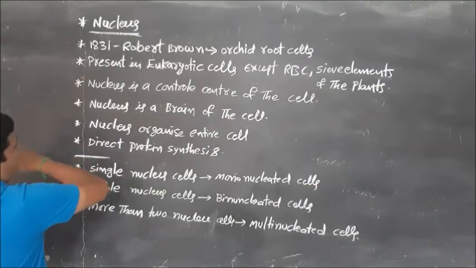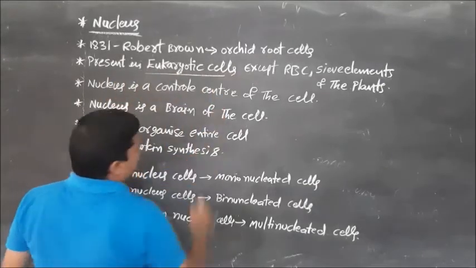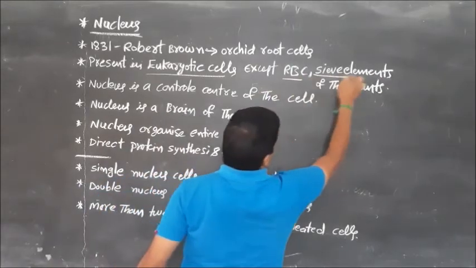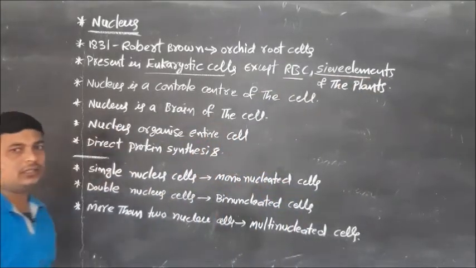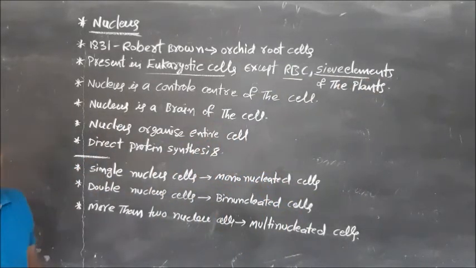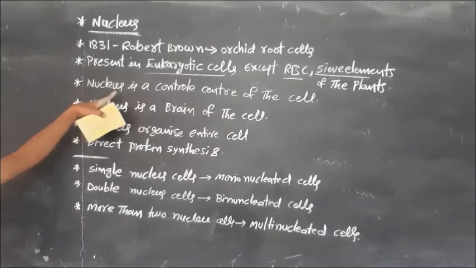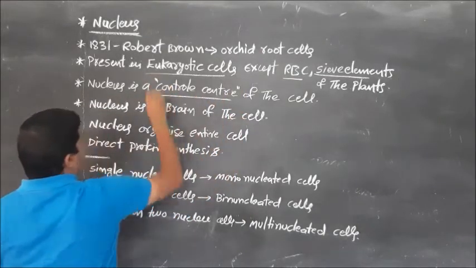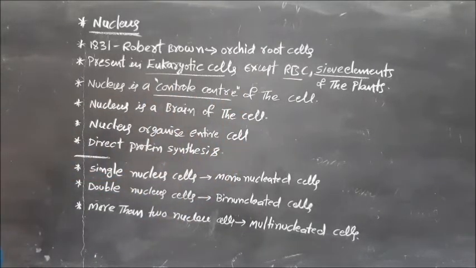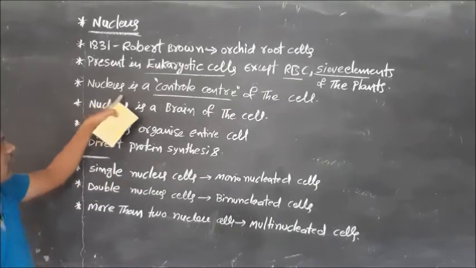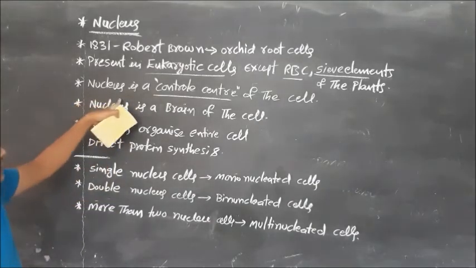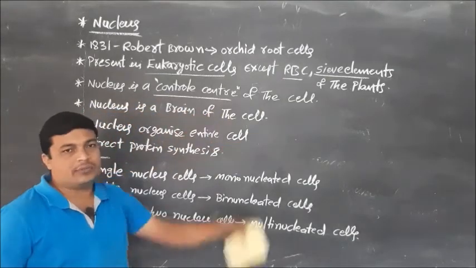And this nucleus is present in eukaryotic cells except RBCs and sieve elements of plants. In the sieve elements of plants and in RBCs, the nucleus is absent. And the nucleus is the control center of the cell. It means this nucleus controls the entire cell. That's why it is considered the control center of the cell.